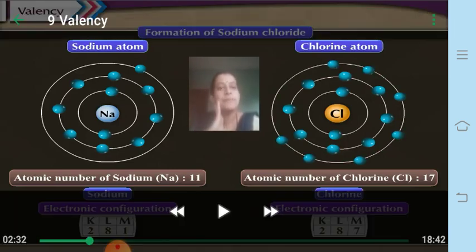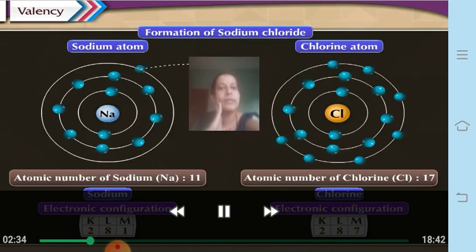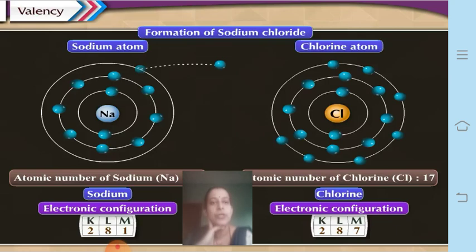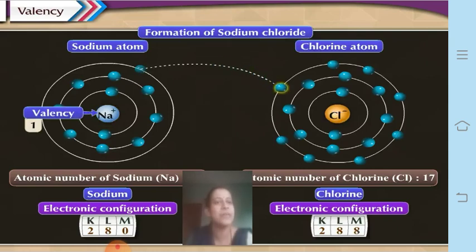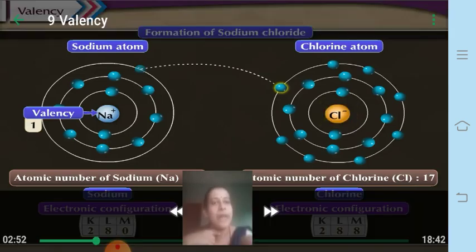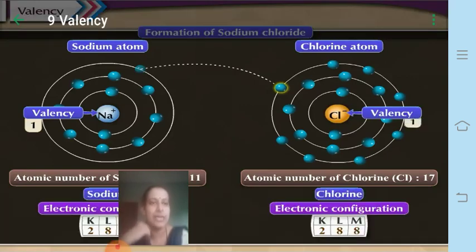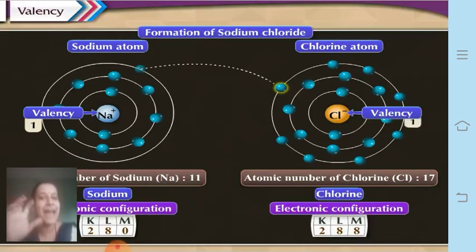Okay, so you can see over here that the sodium atom gives 1 electron to chlorine to form a sodium ion, that is Na+, and acquires 1 valency, whereas chlorine accepts 1 electron and becomes chloride ion Cl- and gains 1 valency. Now why is that positive and negative charge? That also you should see. Now the sodium atom first was Na. After giving 1 electron, it acquires a positive charge and forms the sodium ion, that is Na+.